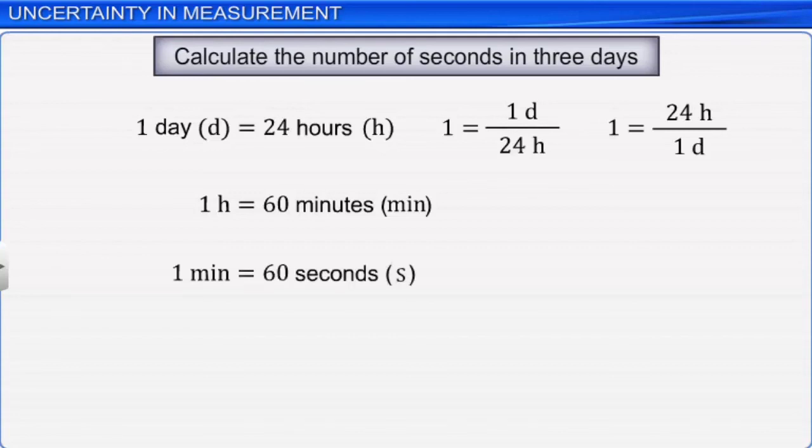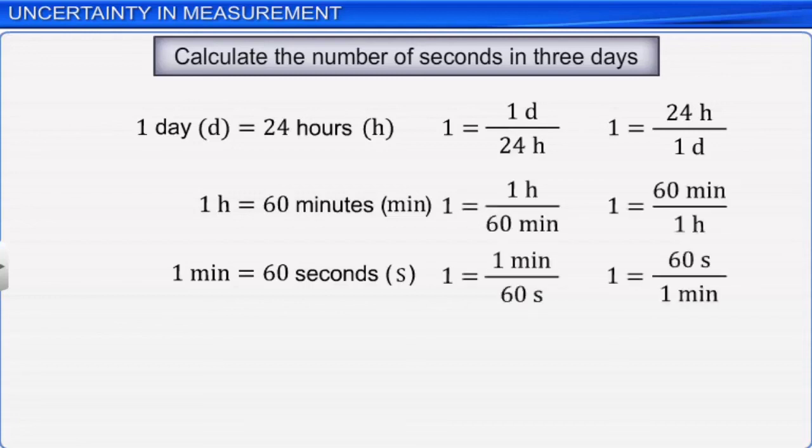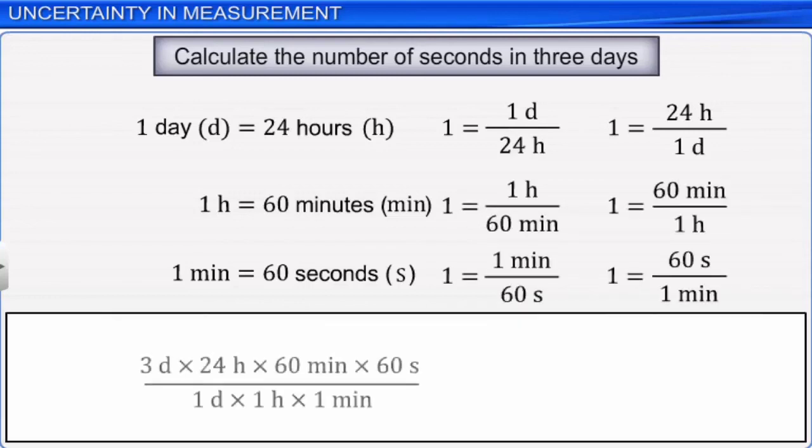In this calculation, we want the answer in seconds. Hence, we will select the conversion factors in such a way that the units of the preceding factor are cancelled out. Thus, in this equation, hours, minutes, and days are cancelled out, and we obtain the answer in seconds.